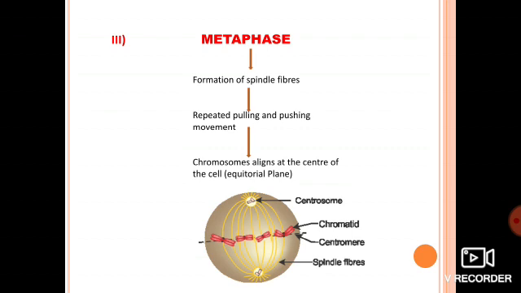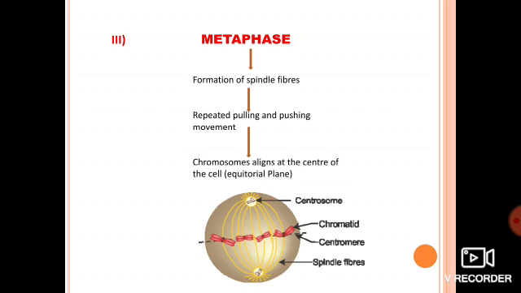The question will obviously arise, what happens exactly in this phase? The chromosomes align themselves at the equator, or we can say in the middle of the cell. Just look at the figure, you will see the chromosomes aligning in the middle of the cell, and that's why it is known as metaphase. Got it? By this figure only you will be able to understand.